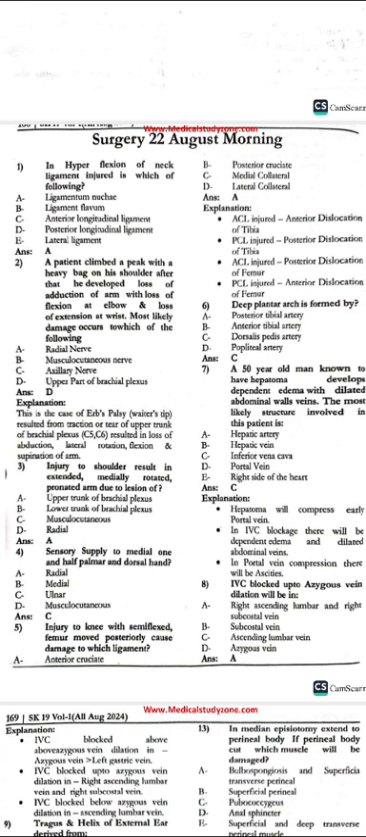So in today's video I am going to quickly go through the Surgery 22nd August morning paper. So let's start. Question number 1: in hyperflexion of the neck, which ligament is injured? The ligamentum nuchae, whatever you may pronounce it as.